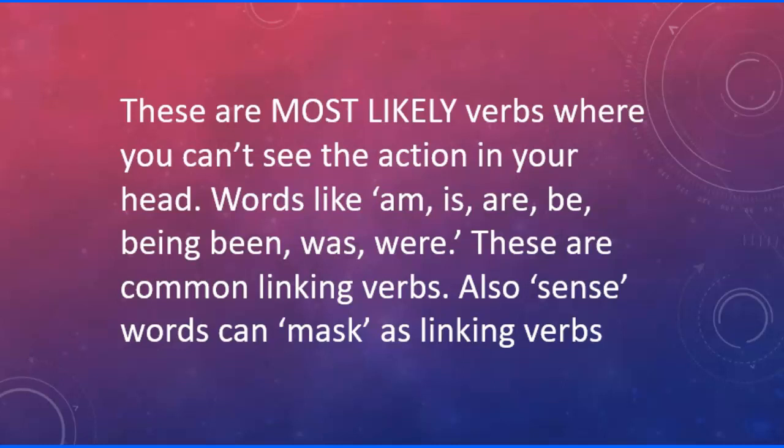Also, sense words can mask and be linking verbs. Words like tastes, this tastes good. Pizza tastes good. Notice, pizza is the subject, tastes is the verb, but good is an adjective that comes after that. So sometimes those sense words, even though you can see the action in your head, they are going to be masked. They're kind of like little intruders. They seem like they should be something else, but they are the intransitive linking. And we're going to look at some of those at the end.